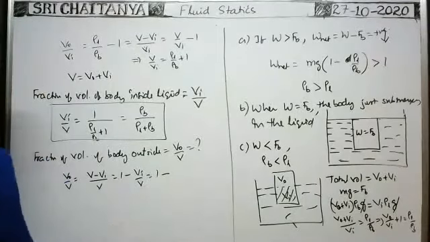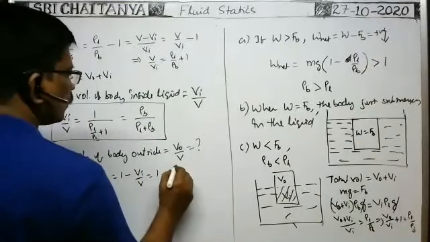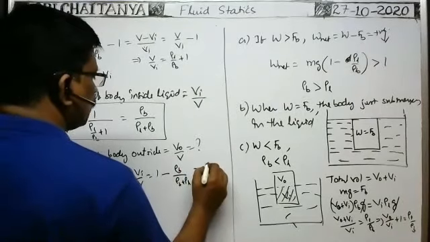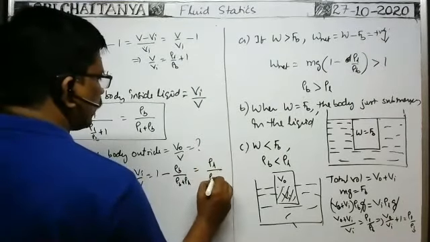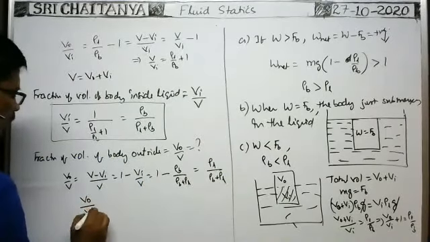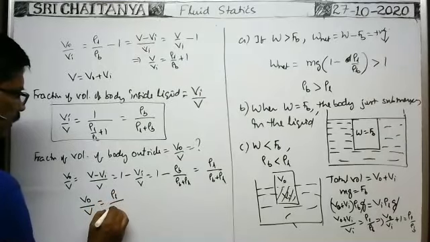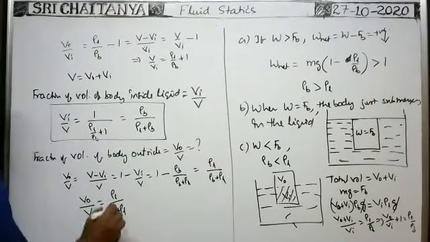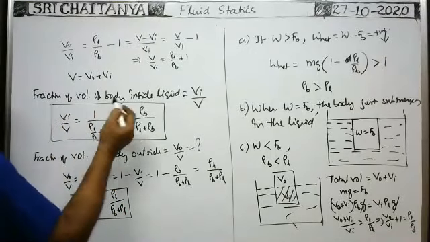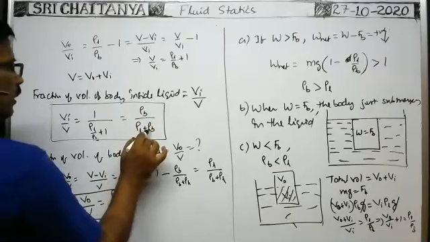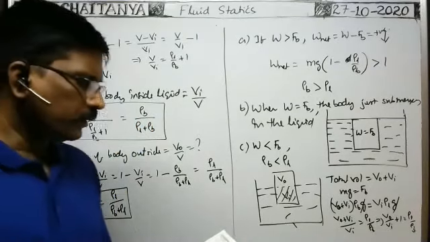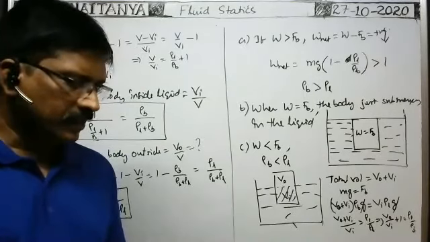1 minus Vi by V, and Vi by V is rho B by rho B plus rho L. When you take the LCM, you will get rho L by rho B plus rho L. Therefore, the fraction of volume of the body outside the liquid is density of liquid by density of body plus density of liquid. The fraction of volume of the body inside is density of the body by density of body plus density of liquid. For percentage, multiply by 100. These are the different cases.